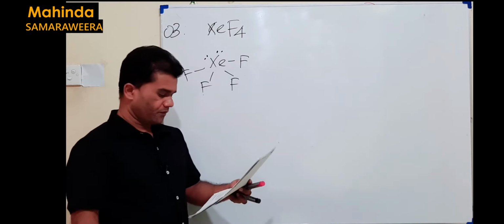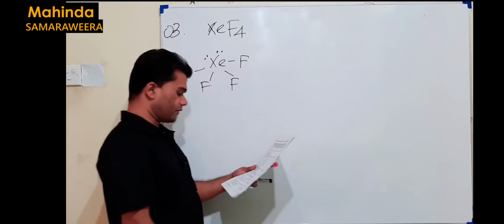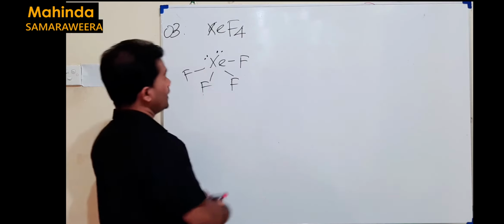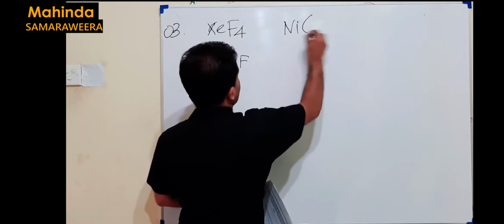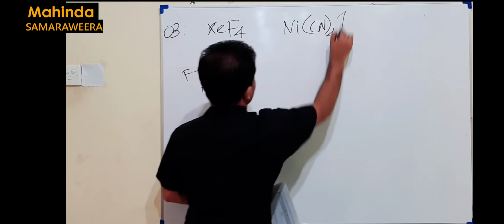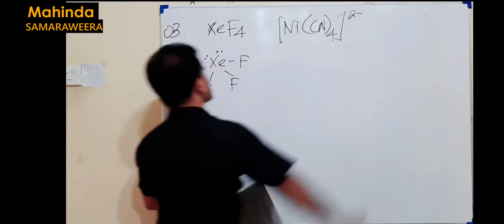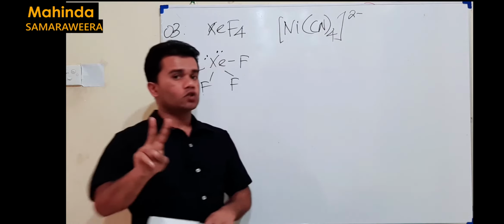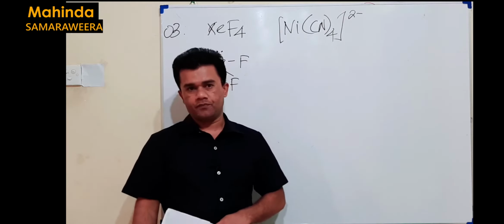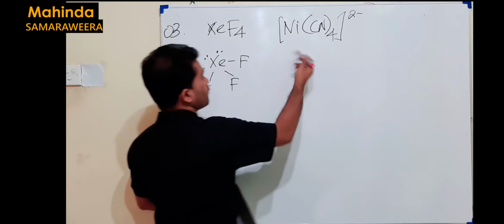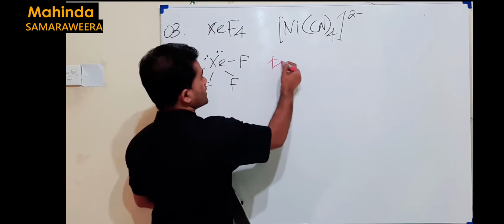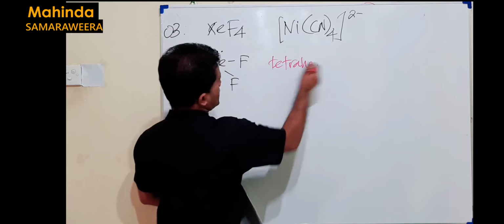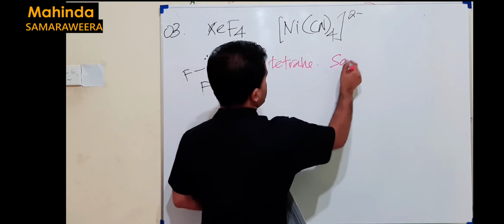Not the answer. Second one given, nickel tetracyanidonickelate ion, Ni(CN)4 2-. If the coordination number of the complex is 4, there are 2 possible shapes. What are the 2 possible shapes for coordination number 4? One is tetrahedral, the other one is square planar.